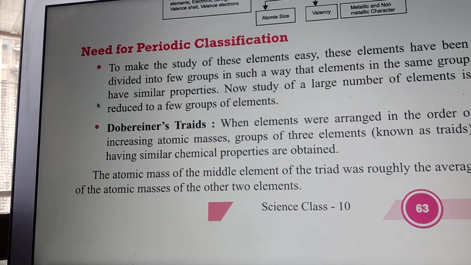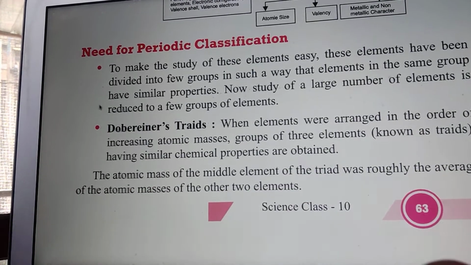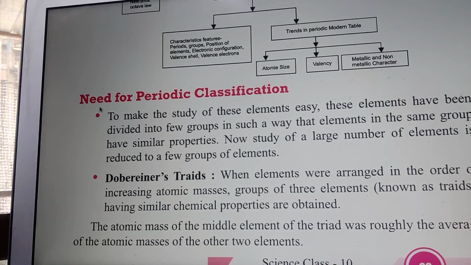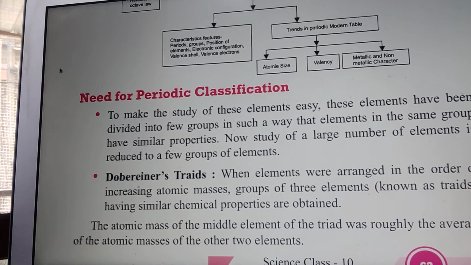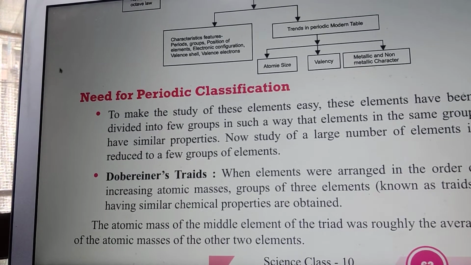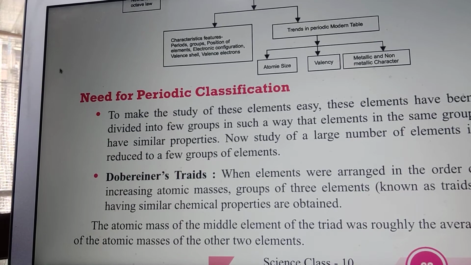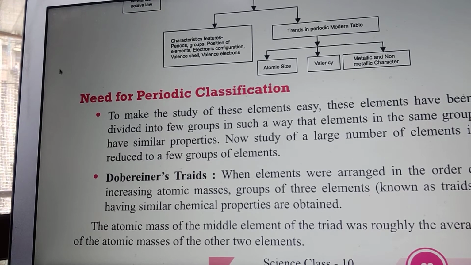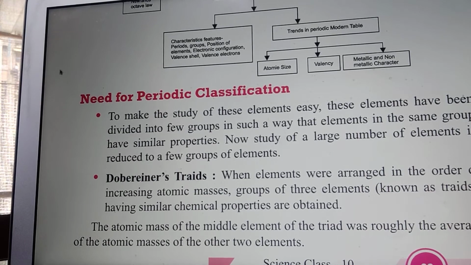So, need of classification. As we saw earlier, why do we need classification? To make the study of these elements easy, these elements have been divided into a few groups in such a way that elements in the same group have similar properties. Now, the study of a large number of elements is reduced to a few groups of elements.